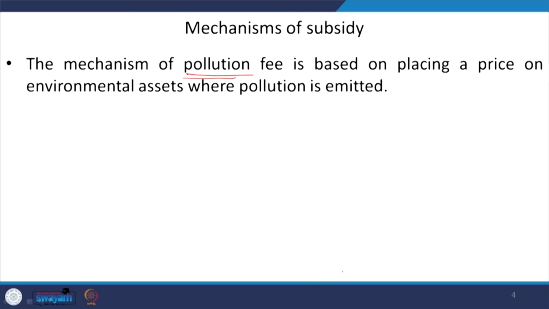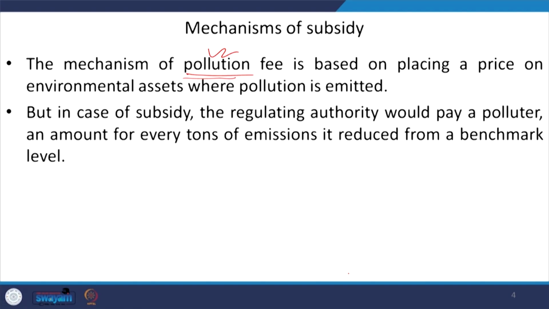If you are talking about this pollution fee, the mechanism is based on the logic of putting a price on the environmental assets. Why? Because pollution is emitted and the damage is done to the environmental assets itself. But in the case of the second instrument, that is subsidy, the mechanism is different. In the first case, we are taxing the environmental asset where pollution is emitted, and this price is to be paid by the polluter agency itself.